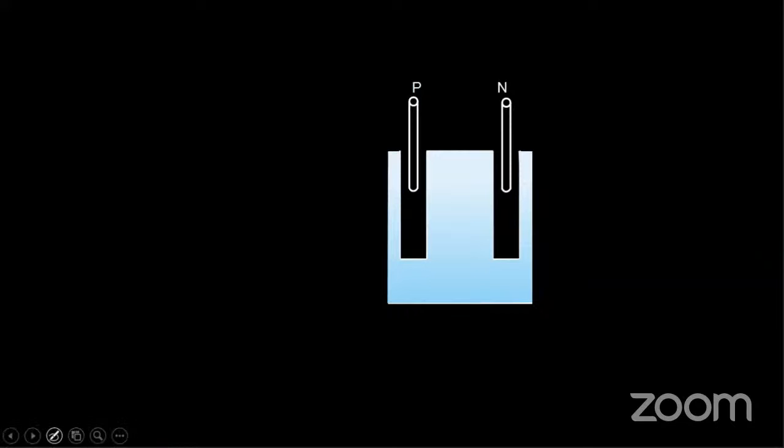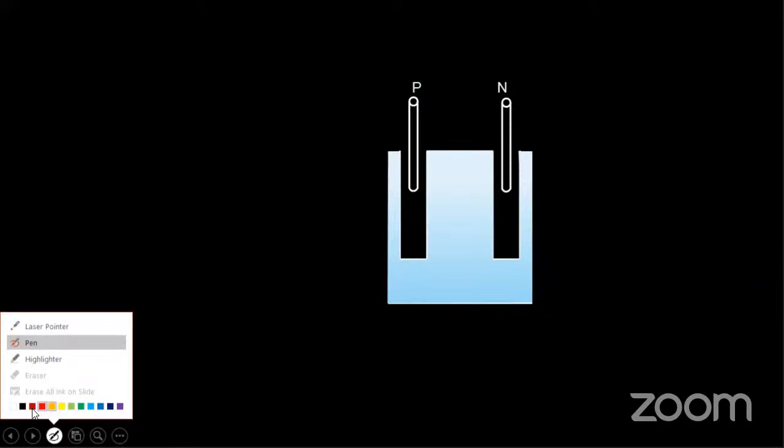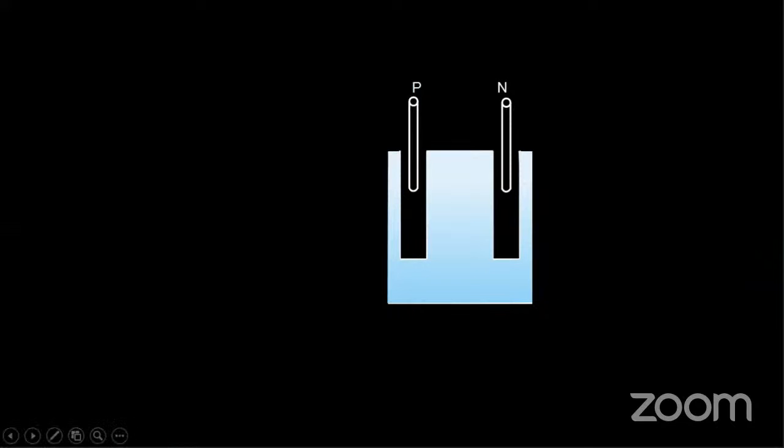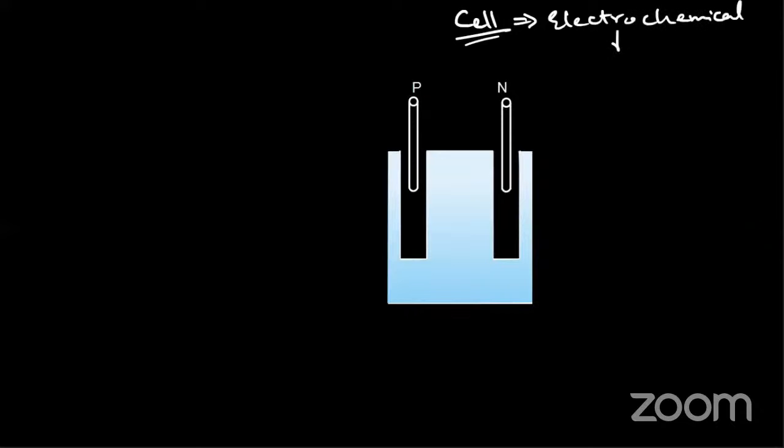So, what's a battery, guys? We will come to this discussion. What's a battery or a cell? A cell or a battery is an electrochemical device, right? So, what happens in this?